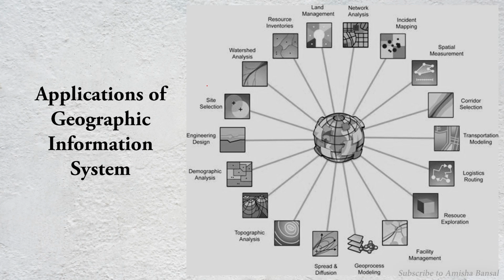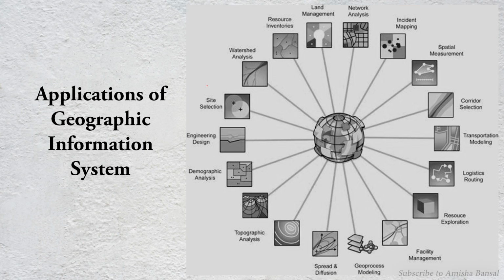For example, I want to study accidents on the roads. So like incident mapping, we can study spatial measurement, transport modeling, facility management, contouring, topographic analysis,